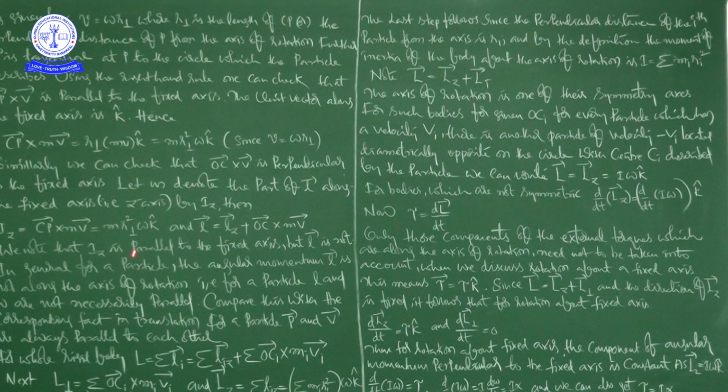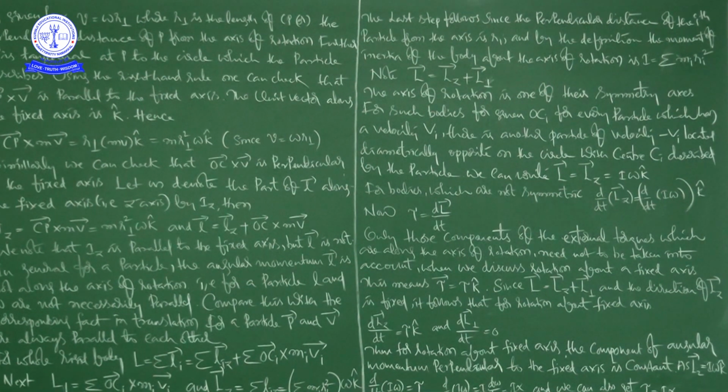Then we got the discussion about angular momentum perpendicular to the axis of rotation and along the axis of rotation. Generally L is equal to Lz bar plus L perpendicular bar.